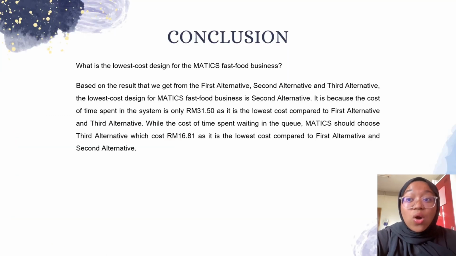As a conclusion, based on the results that we get from the first alternative, second alternative, and third alternative, the lowest cost design for Matic's fast food business is the second alternative. It is because the cost of time spent in the system is only 31 ringgit and 50 cent, as it's the lowest cost compared to the first alternative and third alternative. While for the cost of time spent waiting in the queue, Matic should choose the third alternative, which costs 60 ringgit and 81 cent, as it is the lowest cost compared to the first alternative and second alternative.